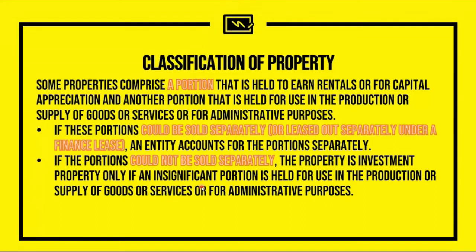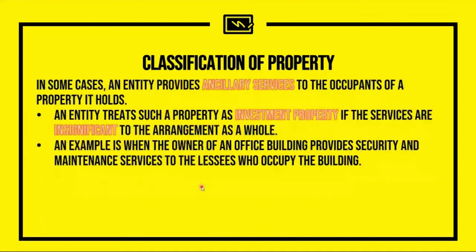The reason is, since you cannot sell it separately, if you intend to sell it later on, it is going to be sold as PPE and not investment property. So that's basically how it works. With that, let's proceed to the next portion.